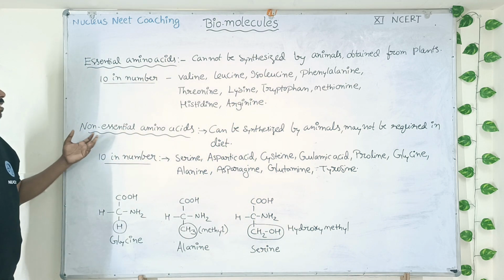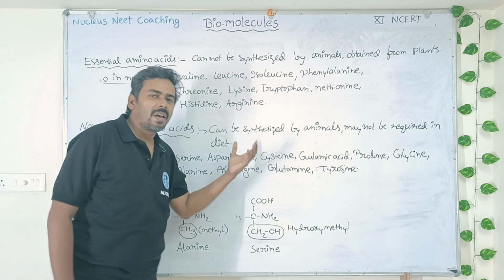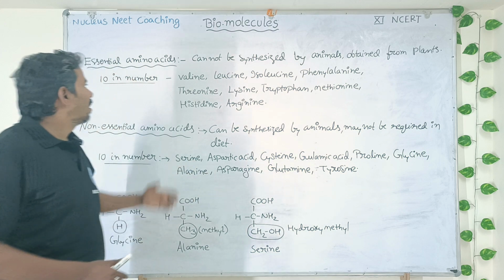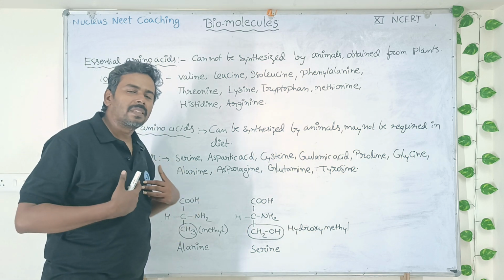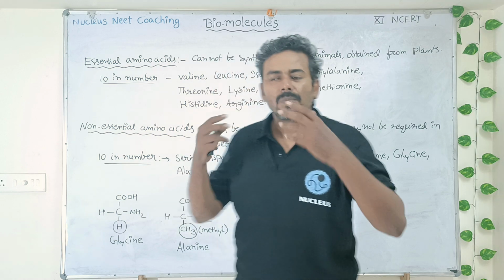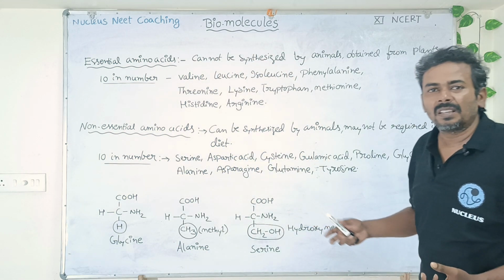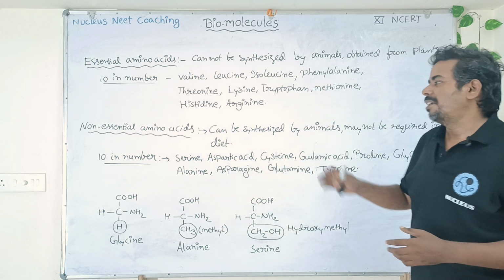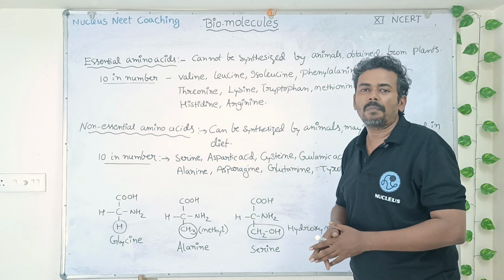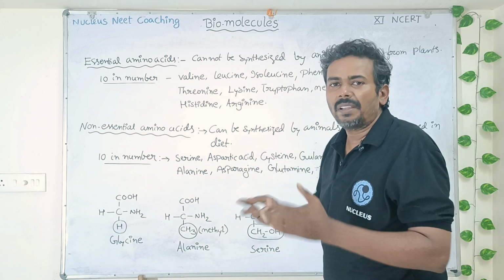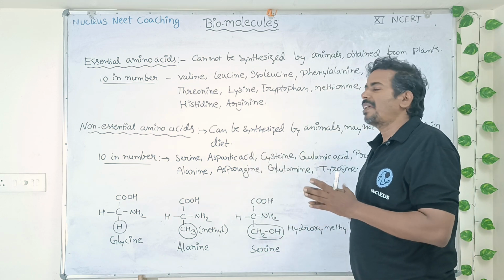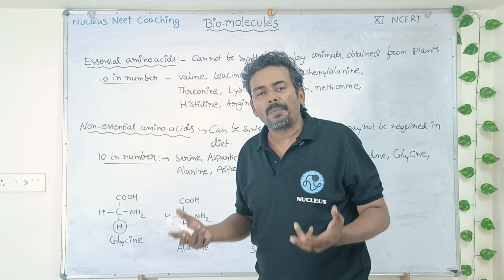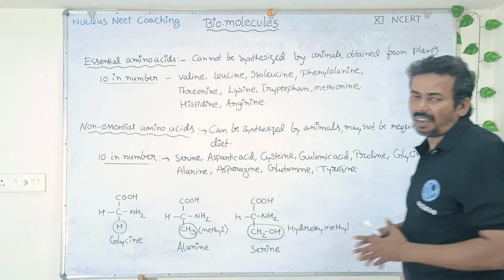Non-essential amino acids. These are the amino acids which can be synthesized by animals in their own body and may not be required in diet. So if the essential amino acids are provided to me, then my body can synthesize the rest of the 10 amino acids. Then we call those 10 amino acids as non-essential amino acids. They need not be compulsorily taken from plants. So even if it is obtained, it is well and good, but even these amino acids are not available, then no need to worry. My body is going to prepare them anyway by using essential amino acids.